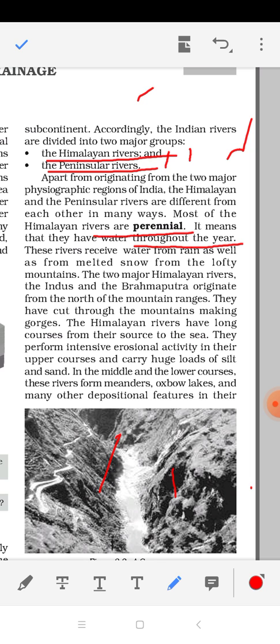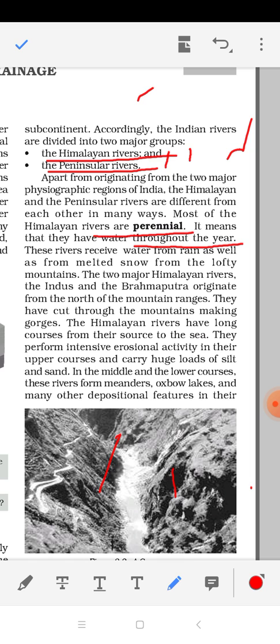Basically they all merge with the Bay of Bengal. Peninsular rivers of India are not long as compared to Himalayan rivers. Their length is very short because they are not getting water throughout the year.